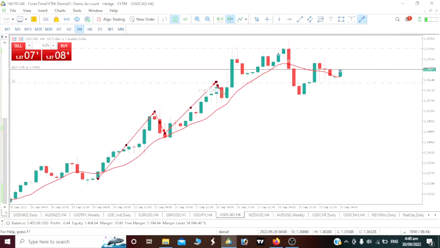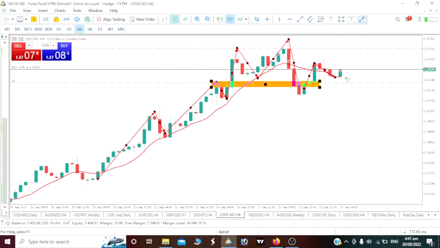Then here comes the correction. Then we had another impulse move. We saw this impulse move, then we took this as a correction. Now another impulse move, and guess what? This is a correction we've had. It dropped massively. Unfortunately or anyhow, it was able to drop to a certain level here before bouncing up.